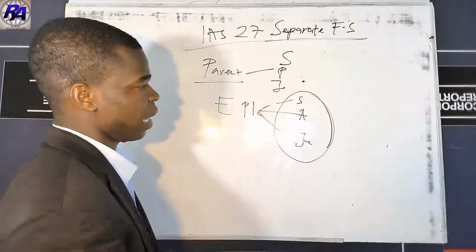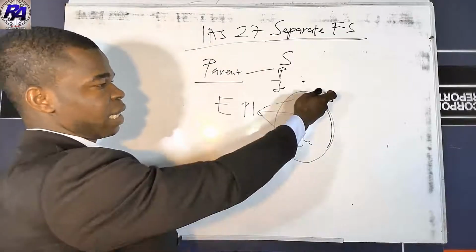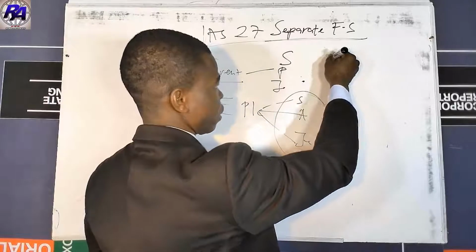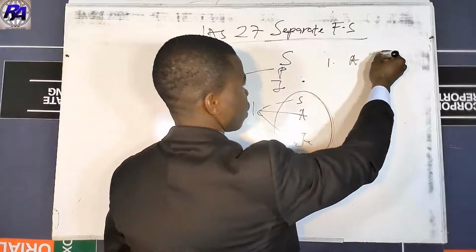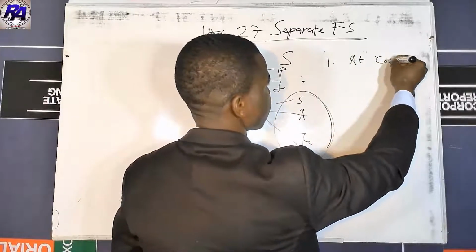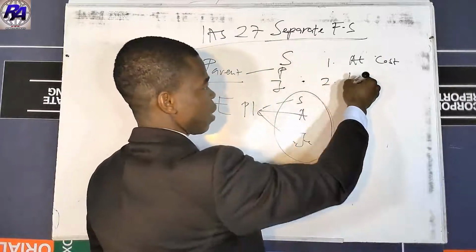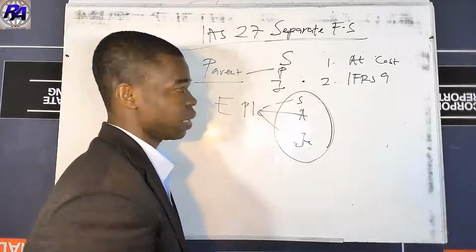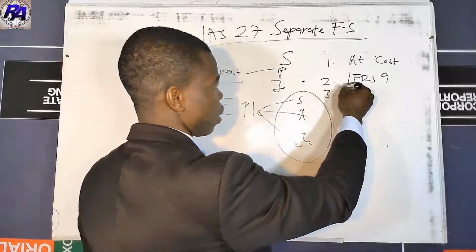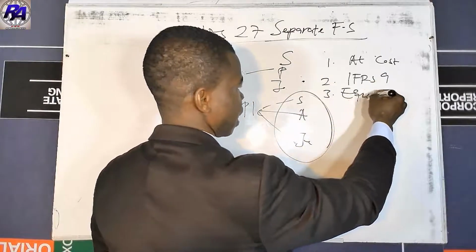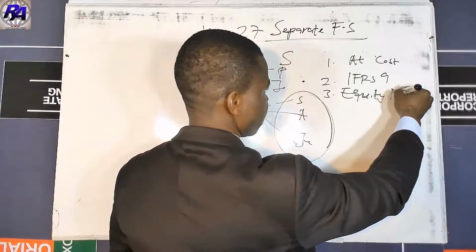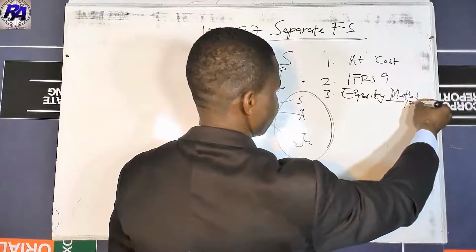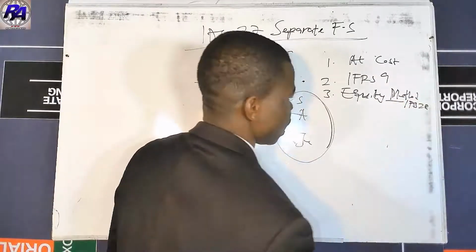So the entity accounts for such investment in a subsidiary, an associate, or a joint venture, either at cost, or in accordance with IFRS 9, that is financial instruments, or using the equity method described under IAS 28, that is investment in associates.